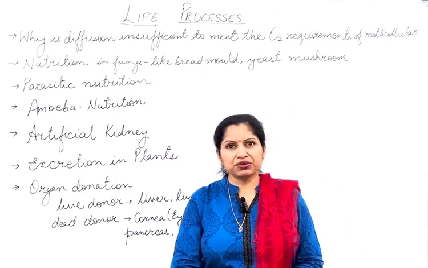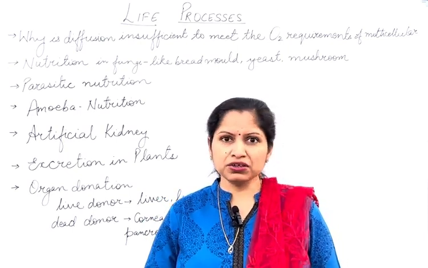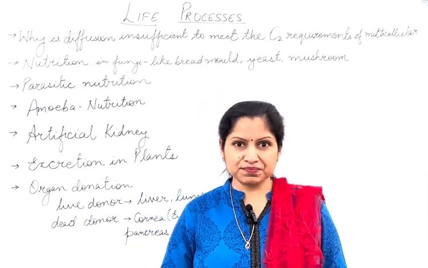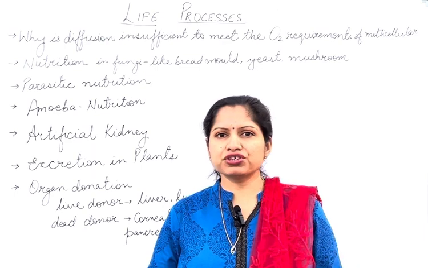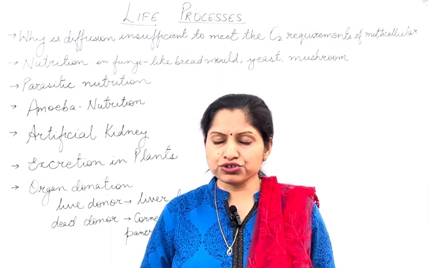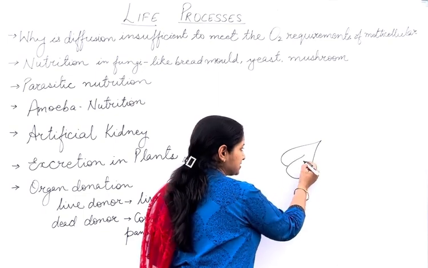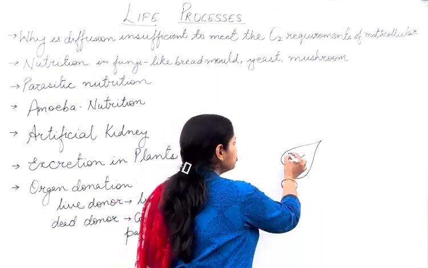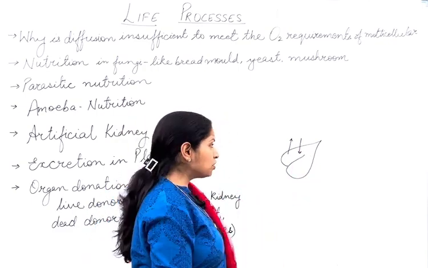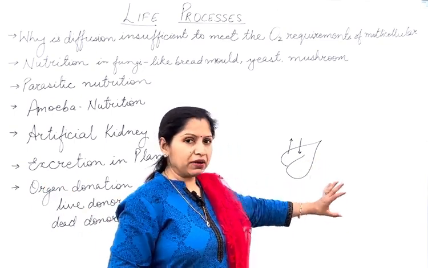First question that can come in your exam is, why is diffusion insufficient to fulfill the requirement of oxygen in case of multicellular organisms like human beings? As you all know, diffusion is a very slow process. If the body surface is exposed to the environment, then diffusion can help in the transport of gases. For example, in plants, diffusion helps in the exchange of gases. But plants' body surface is all exposed to the environment, so it's possible for them to just depend on diffusion.